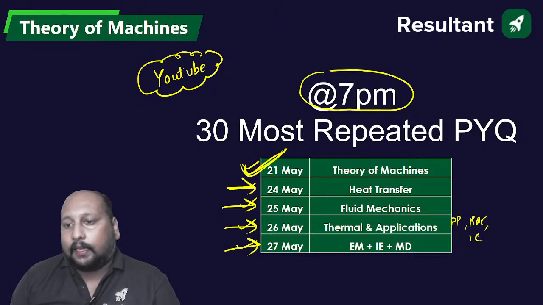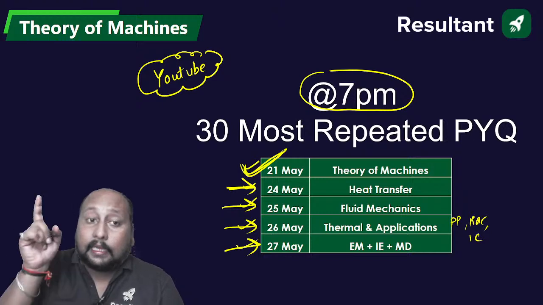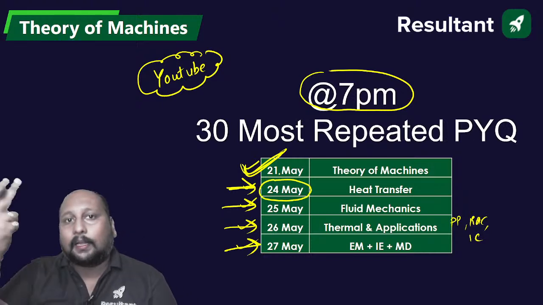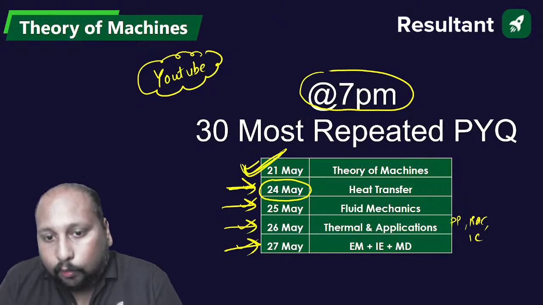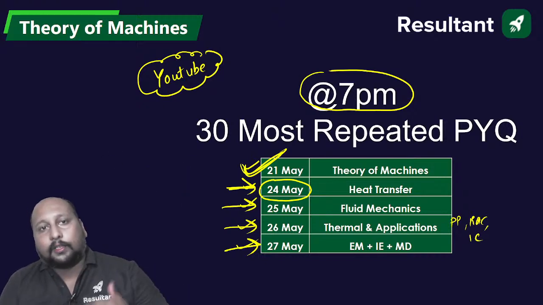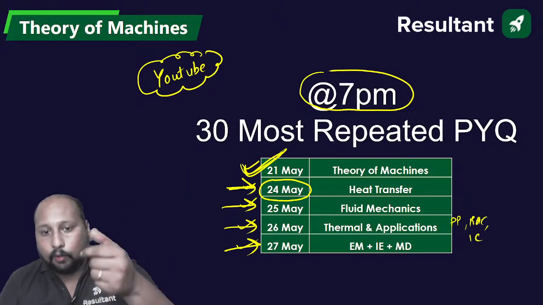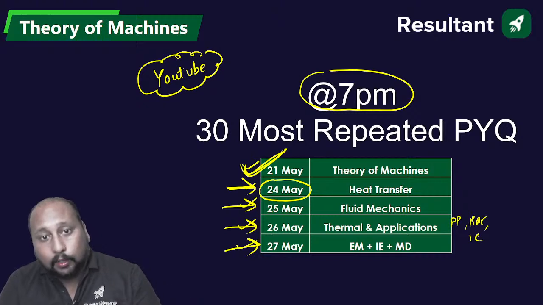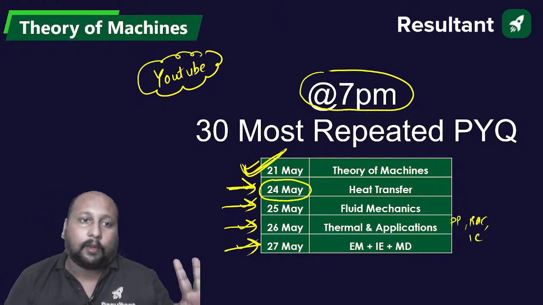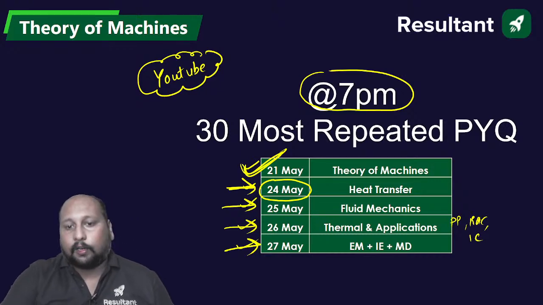So definitely पहला सेशन हो चुका है. Now we'll be meeting on 24th May, 2 दिन बाद, 3 दिन बाद basically. We'll be discussing heat transfer, and from 24th onwards we'll be having the regular sessions daily. 24, 25, 26, 27, 28 ko we'll be having the production wala I told you, na? So don't worry about that. Okay, so this is for today's session.